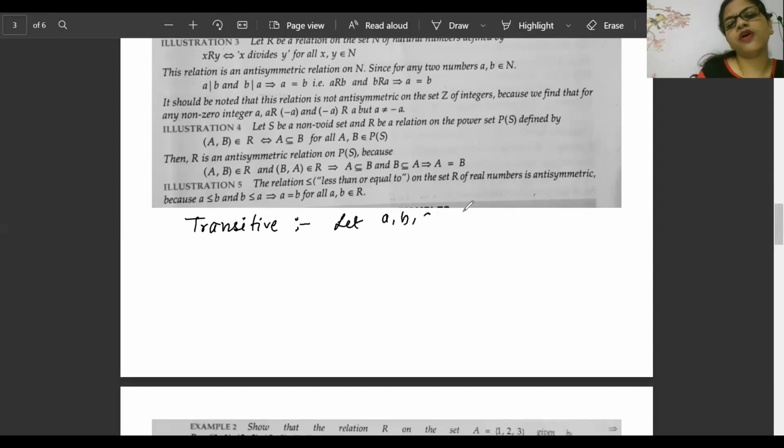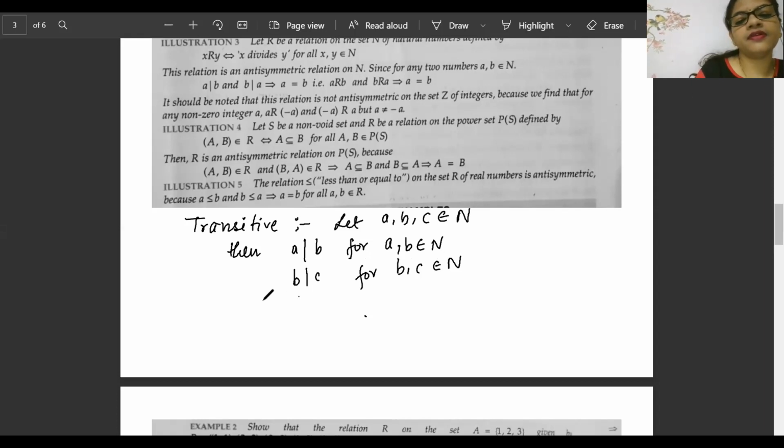Let A, B, C belong to the set of natural numbers. Then A divides B for A, B belonging to natural numbers, B divides C for B, C belonging to natural numbers, then also A divides C for A, C belonging to natural numbers.